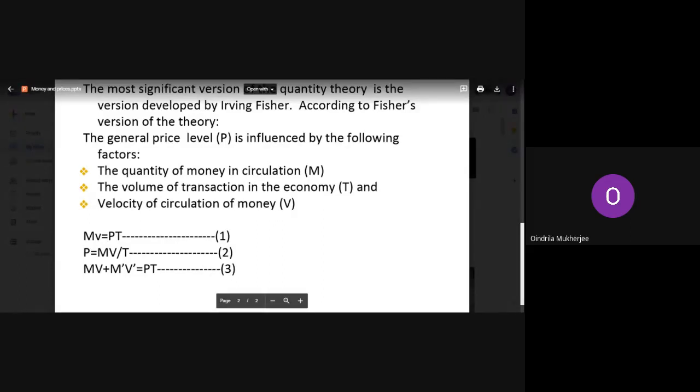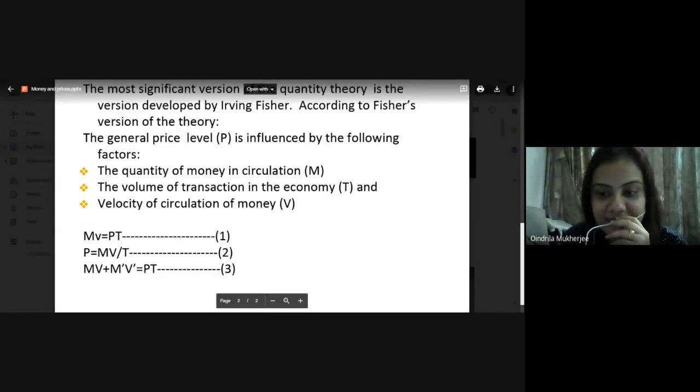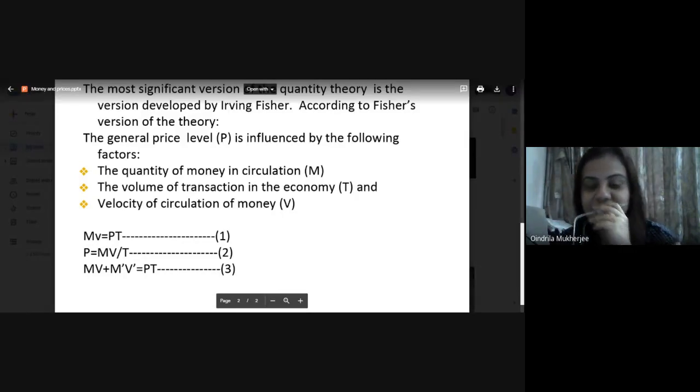Can you tell me what you mean by money as a medium of exchange? We discussed earlier two functions of money. So what were the two functions? One is money as a medium of exchange and the other is money as a store of value. So tell me the first function. What do you mean by money as a medium of exchange?